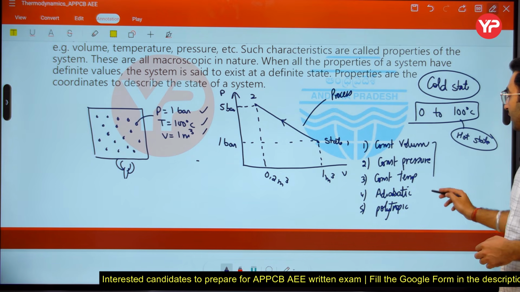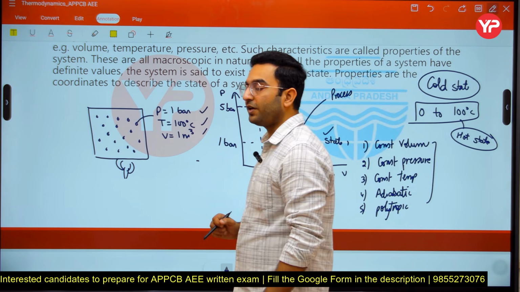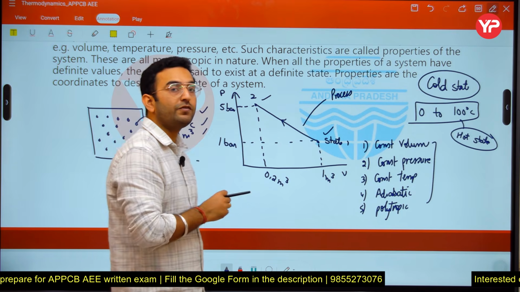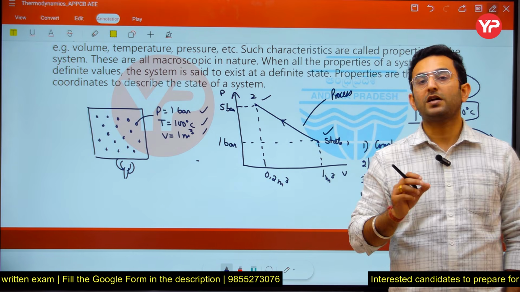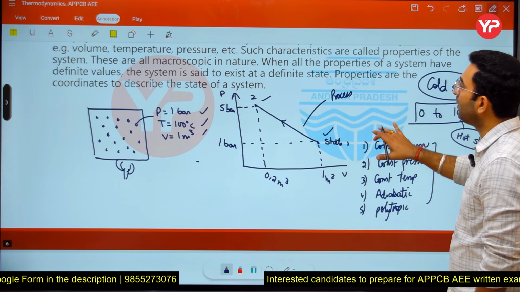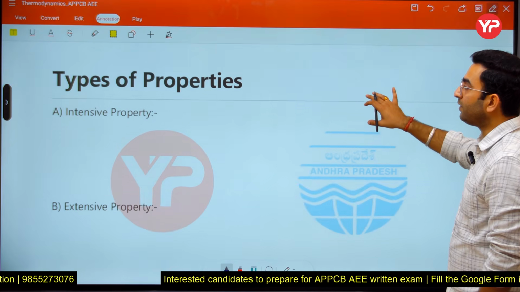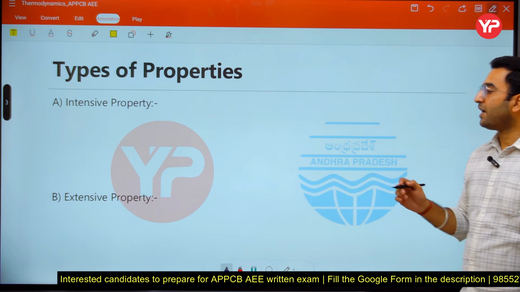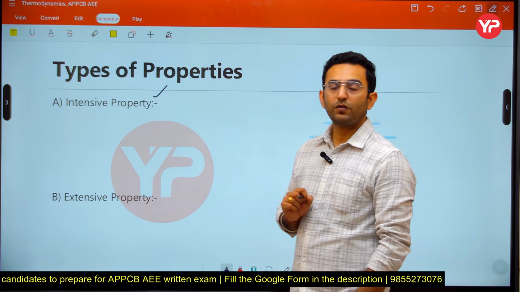So processes are nothing but the different ways of moving from one state to another state here. So states define the condition of the system, and in order to locate the state we have to define certain properties here. So properties represent the characteristics of the systems here. Okay, now just see. When we talk about properties here, in thermodynamics there are 2 different types of properties. The first one is the intensive property, and the second one is the extensive property. Now what is the meaning of that?